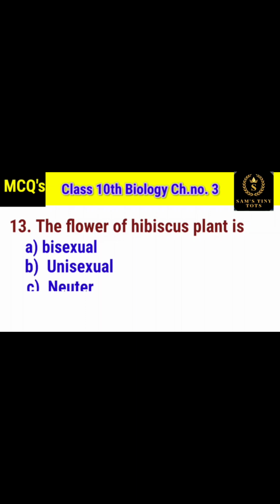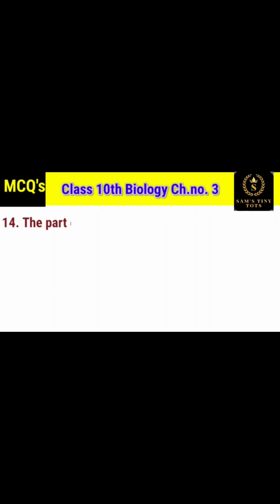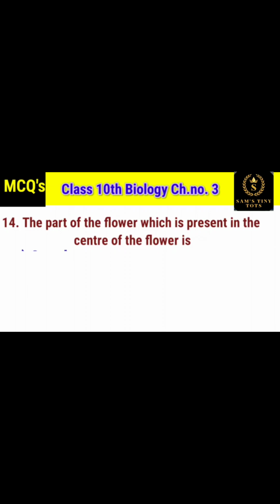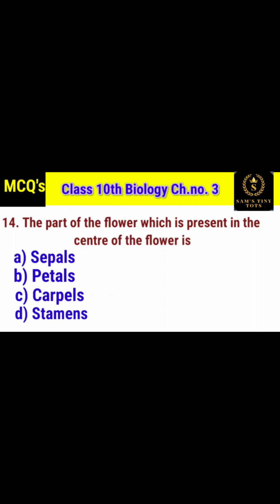13. The flower of hibiscus plant is option A bisexual, option B unisexual, option C nurture and option D very small. And the correct option is option A bisexual. 14. The part of the flower which is present in the center of the flower is option A sepals, option B petals, option C carpels and option D stamens. And the correct option is option C carpels.